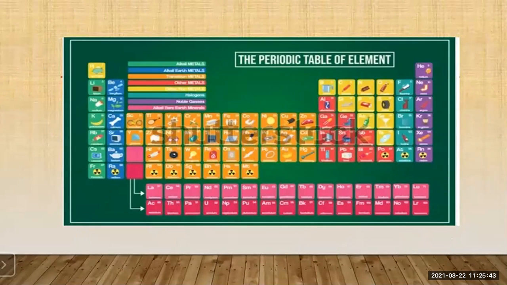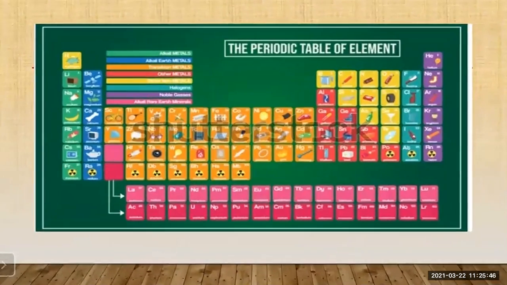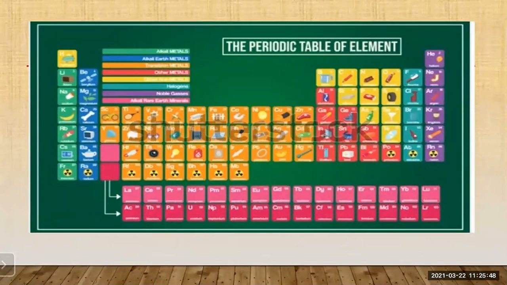Now, you can just see the periodic table of elements. Different colors show the different types of elements. The green color shows the alkali metals. The blue color shows the alkaline earth metals. Okay. Then the orange color shows the transition metals. Then the reddish color shows the other metals. Mostly that is the actinide series. The yellow color shows the other non-metals.